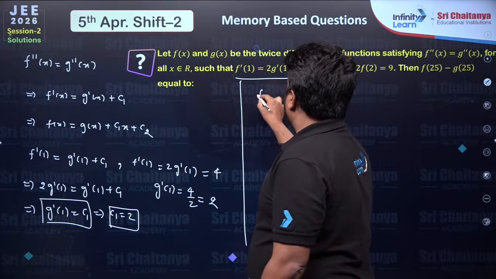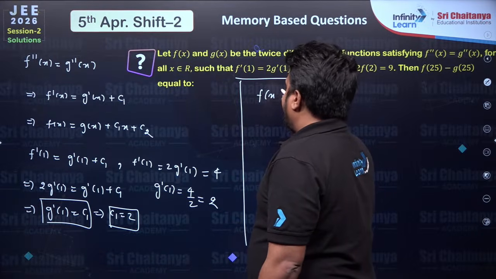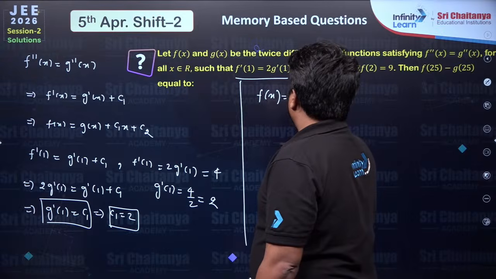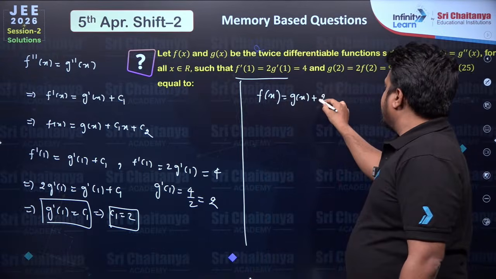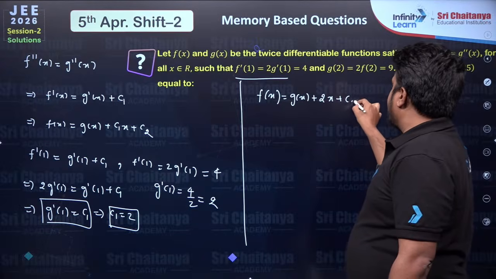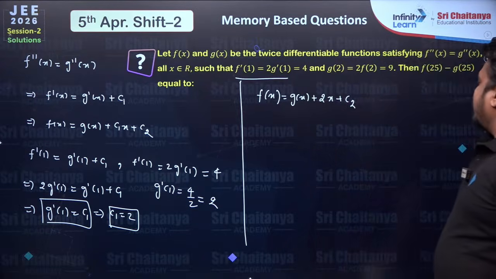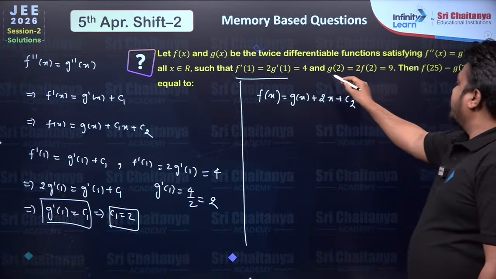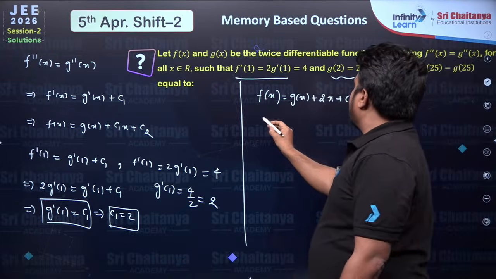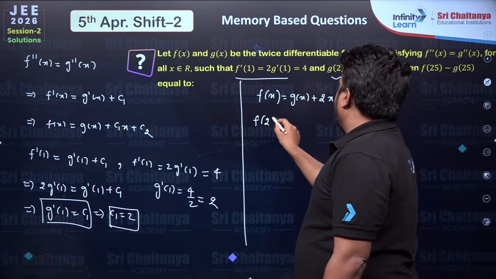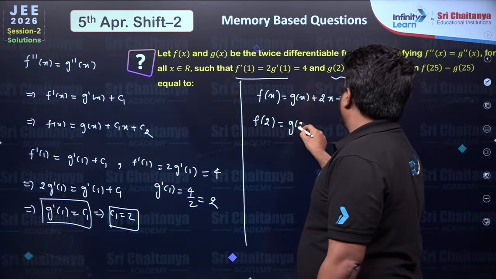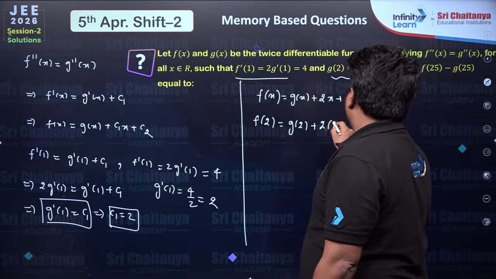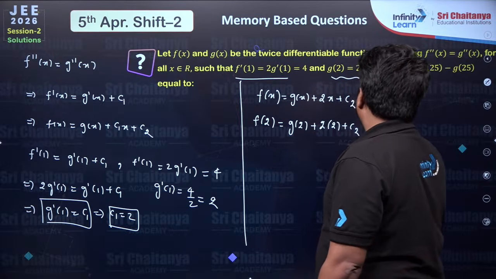Now again, f(x) is equal to g(x) plus, what is the value of c1? It is 2x plus c2. Now to solve the second constant, we are given one more condition. So let's use that. f(2) is equal to g(2) plus 2 times 2 plus c2.